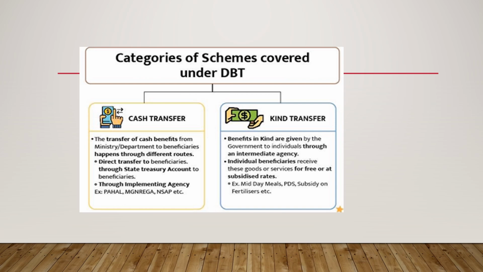In cash transfer, the transfer of cash benefits from ministry or department to beneficiaries happens through different routes: direct transfer to beneficiaries, through state treasury account to beneficiaries, through an implementing agency, for example PAHAL, MGNREGA, and NSAP. In kind transfer, benefits in kind are given by the government to individuals through an intermediate agency. Individual beneficiaries receive these goods or services for free or at subsidized rates, for example midday meals, PDS, subsidy on fertilizers, etc.